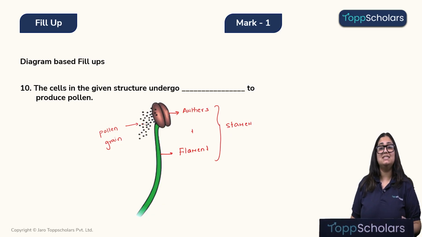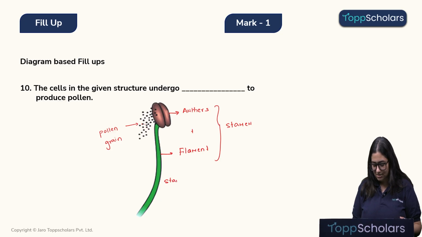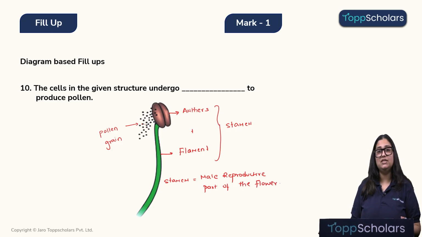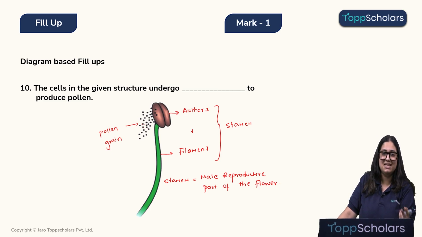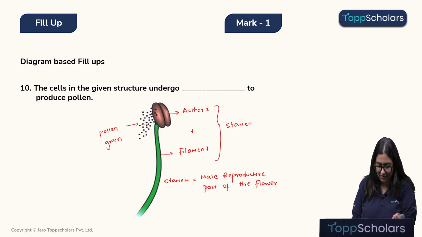Now you all must be knowing that stamen is the male reproductive part of the flower, right? So let me write it down. Stamen is the male reproductive part of the flower. Right, children? So since the male reproductive part of the flower is the stamen, the cells of the stamen will produce the gametes. And we know that gametes are produced from meiosis. And therefore, the correct answer over here is meiosis.